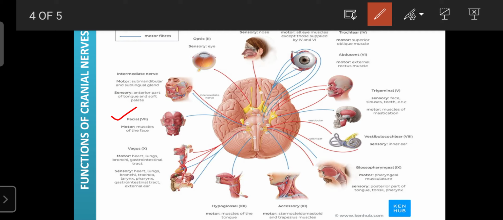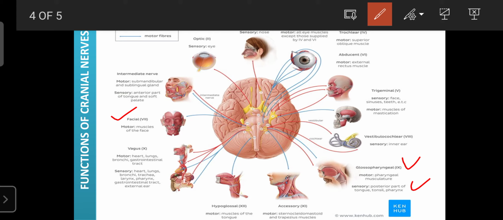Then the ninth, this is the glossopharyngeal. It is a mixed type, both motor as well as sensory. It is involved in the motor functions towards the pharyngeal musculature, and sensory from the posterior parts of the tongue, tonsils, and pharynx. It is involved in the detection of taste, as well as certain pharynx functions.